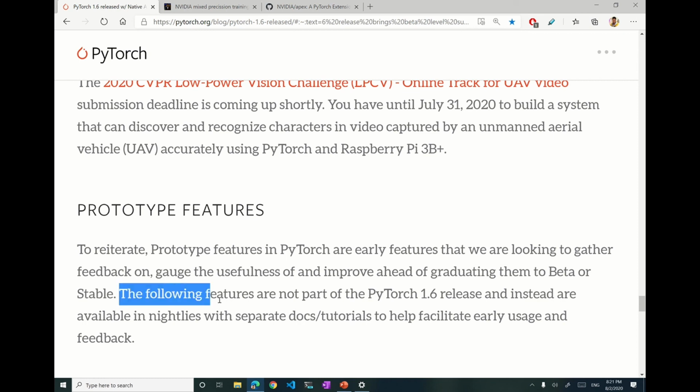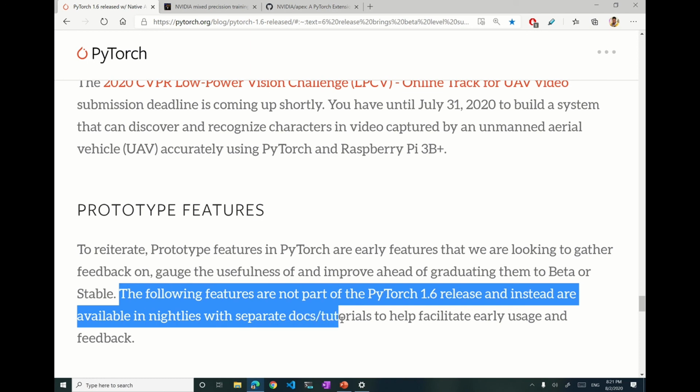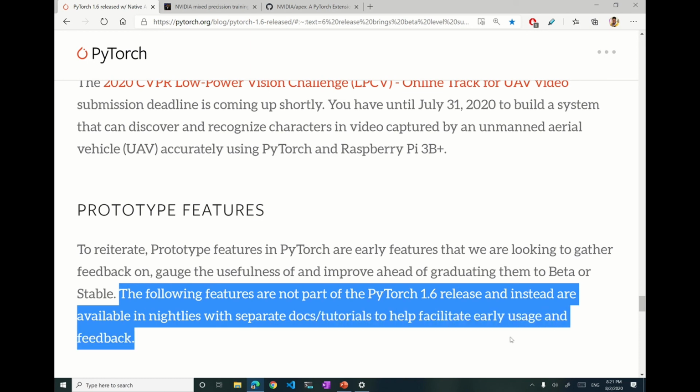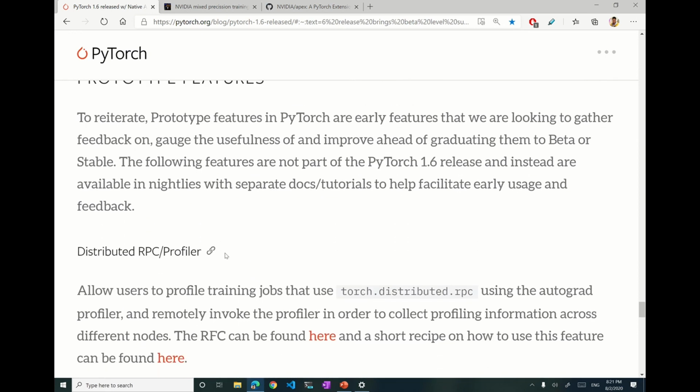The following features are not part of the PyTorch 1.6 release, and instead they are available in nightlies with separate docs or tutorials to help facilitate early users and feedback. You can use them using the nightly versions or directly build PyTorch from source code from the master branch.